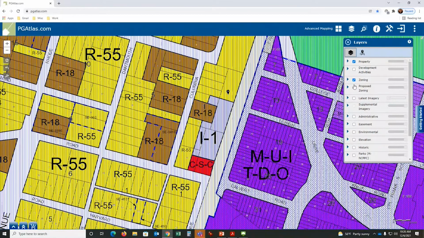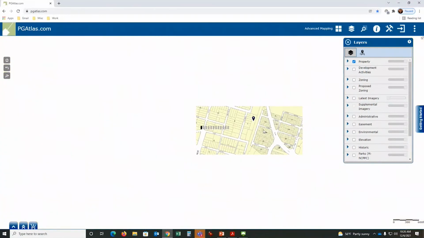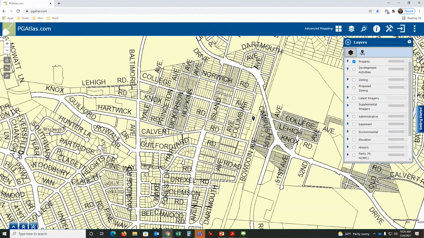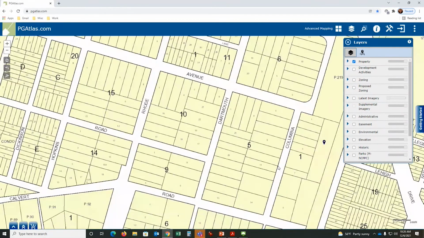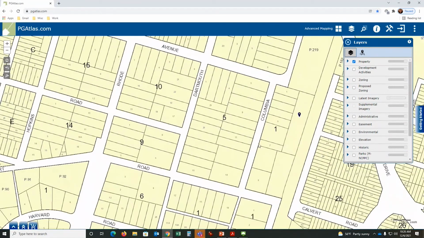And the other topic that comes up a lot is people asking, how do I turn off the property lines? Now, by default, something must be on all the time in PGAtlas. So it's deceiving to say, if I turn this off, it turns property lines off. It doesn't, and that's true. We did that on purpose because something must always be drawn.